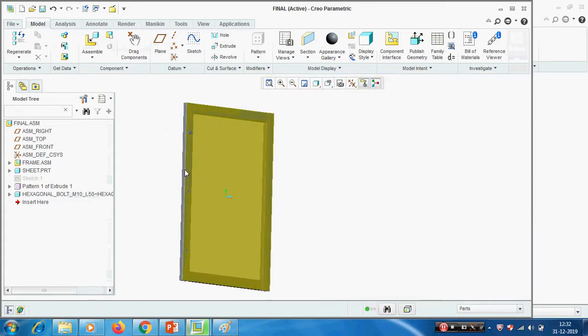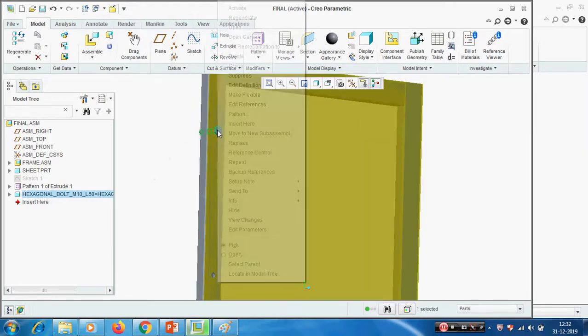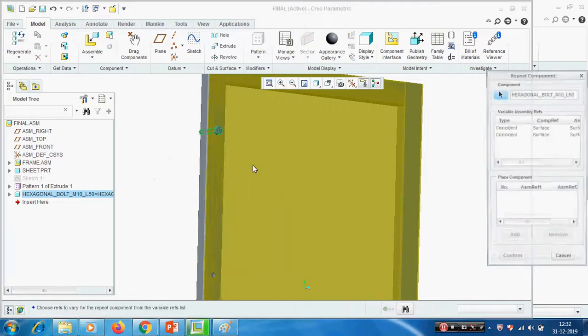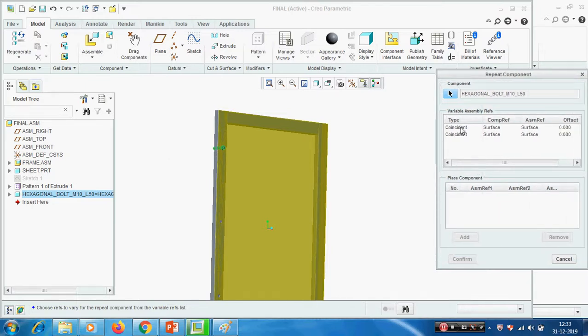Now if we want to repeat the bolt in several places, we can use the repeat option. Just pick on that, right click, repeat. Which one is varying one? We should not select the common one. This constraint is going to vary, and this one is a flat surface. This is common to all bolts, so we should not select this one, only this one.